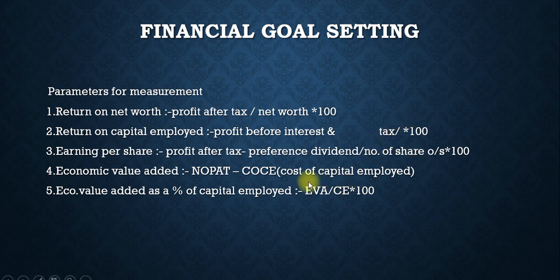Next formula is economic value added, that is net operating profit after tax, NOPAT, minus COC, that is cost of capital employed. Last one is economic value added as a percentage of capital employed, that is EVA upon CE, where capital employed means debt plus equity, into 100.